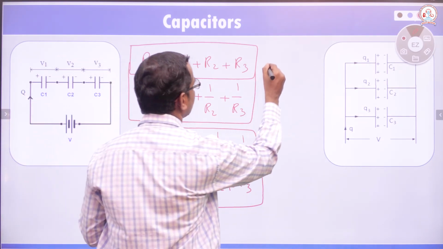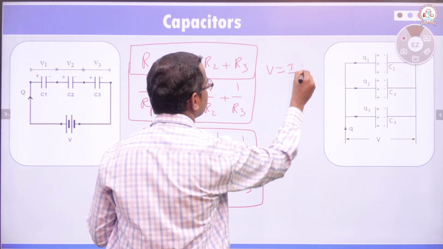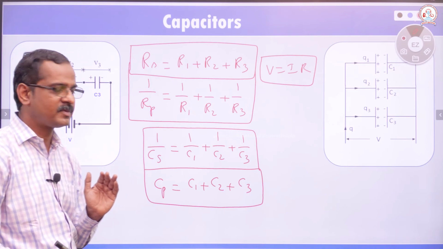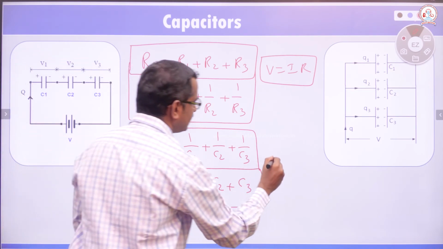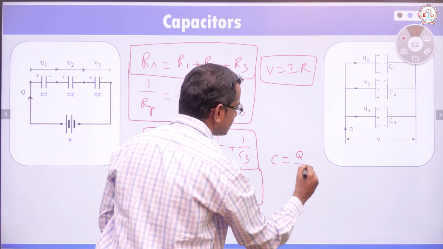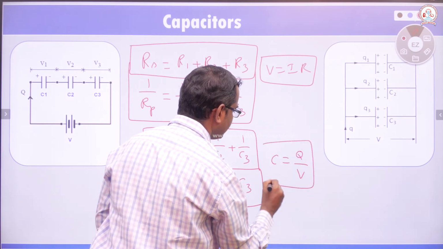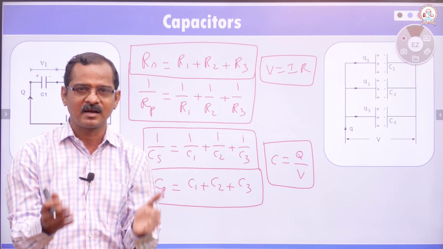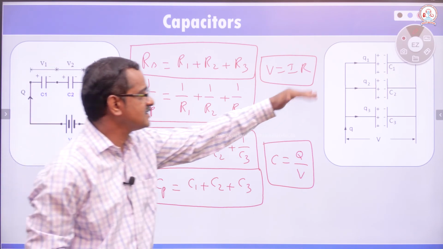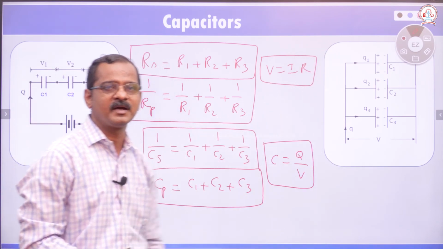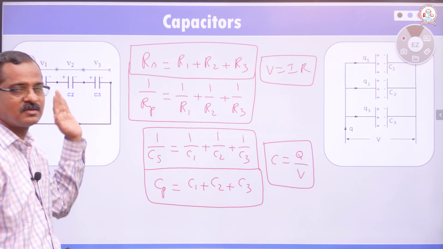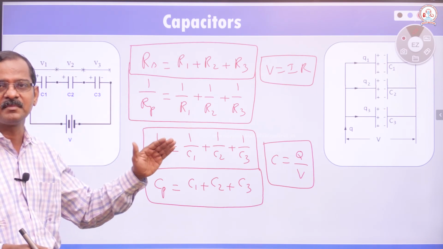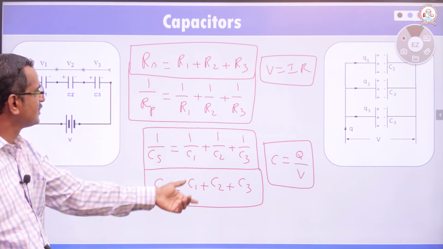Whereas here we apply Ohm's law, V equal to I into R. We also apply Kirchhoff's rule there. Here we apply C is equal to Q by V. Where the capacitors or resistors are connected in parallel, the potential difference is the same. You have to keep that in mind. In case of series connection, the potential difference is not the same. Current will be the same. Charge will be the same.